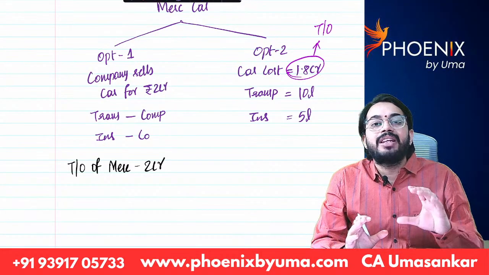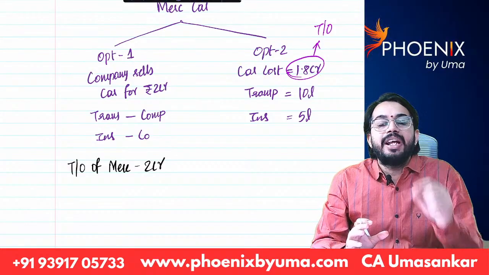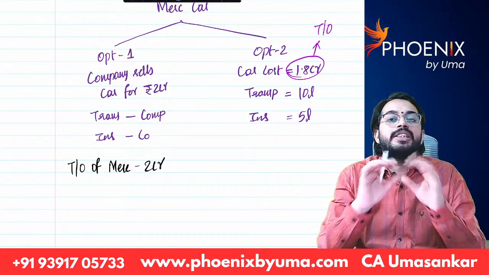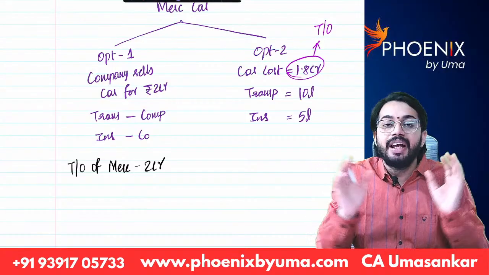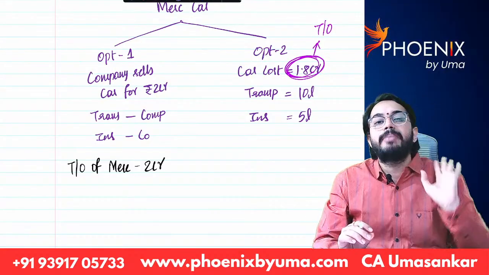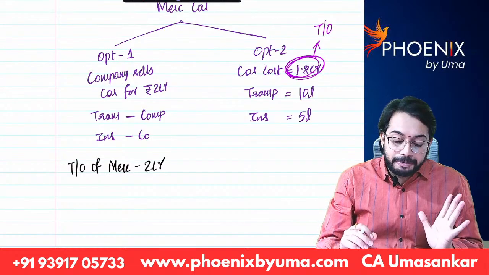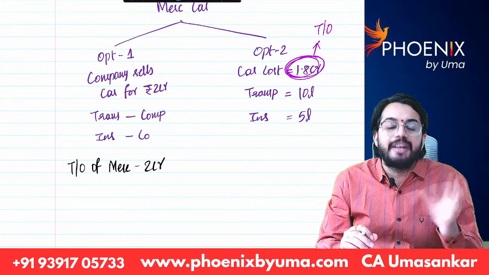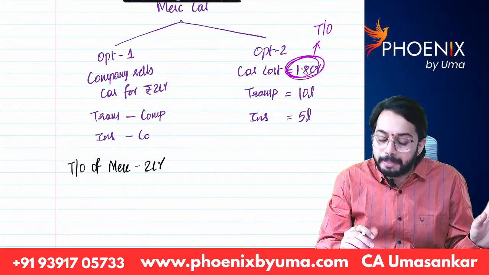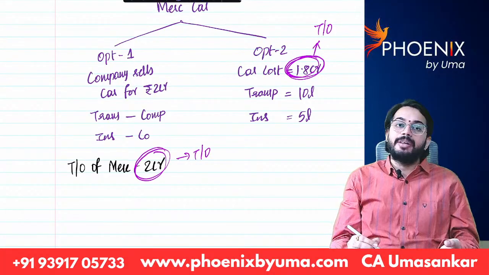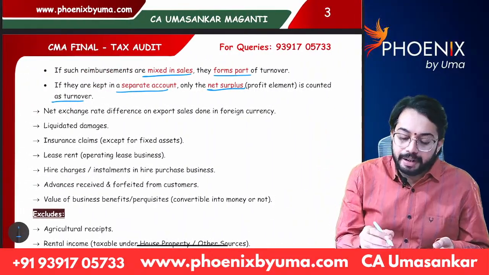So, if reimbursements are clearly shown in the invoice and a separate ledger is maintained by the seller, only the sale component will be taken as turnover. If a separate account is not maintained for transportation charges and other reimbursements, then the total value will be taken as turnover. Are you able to understand? So simple.